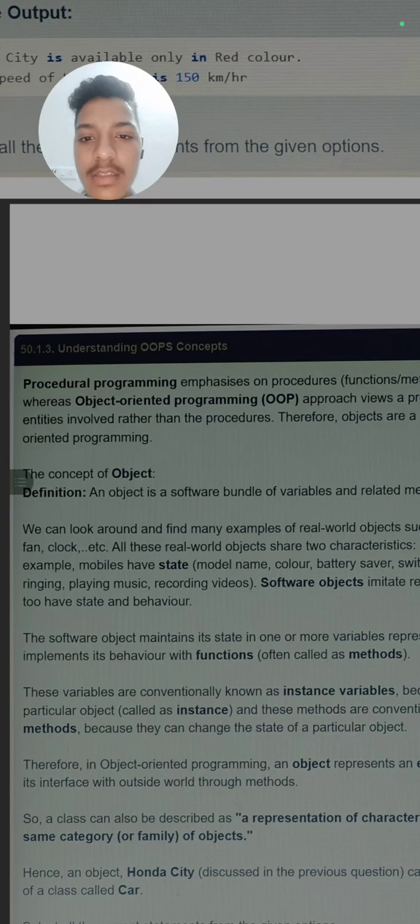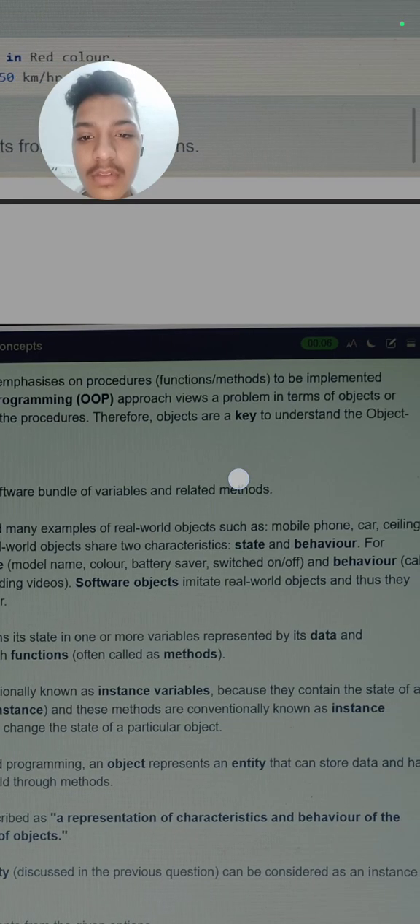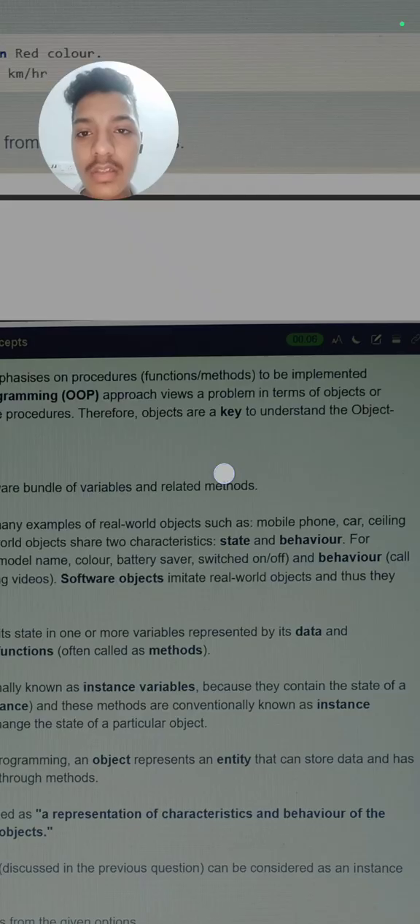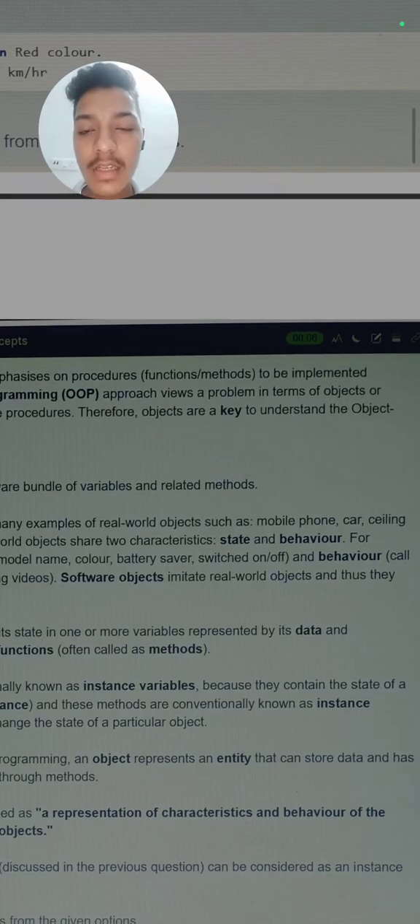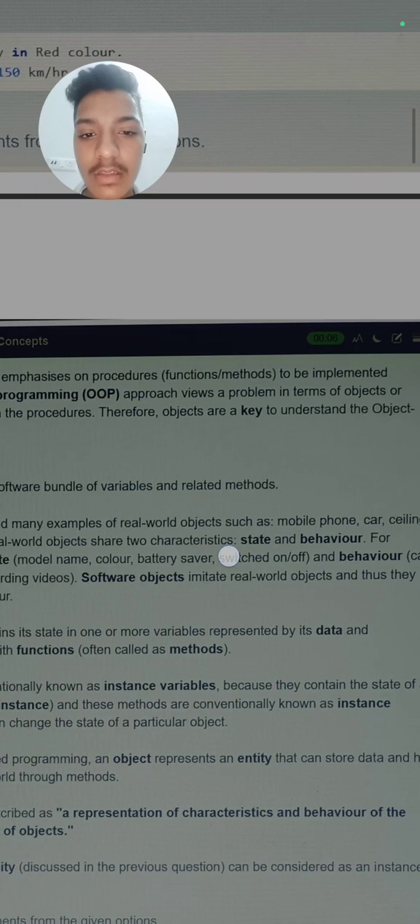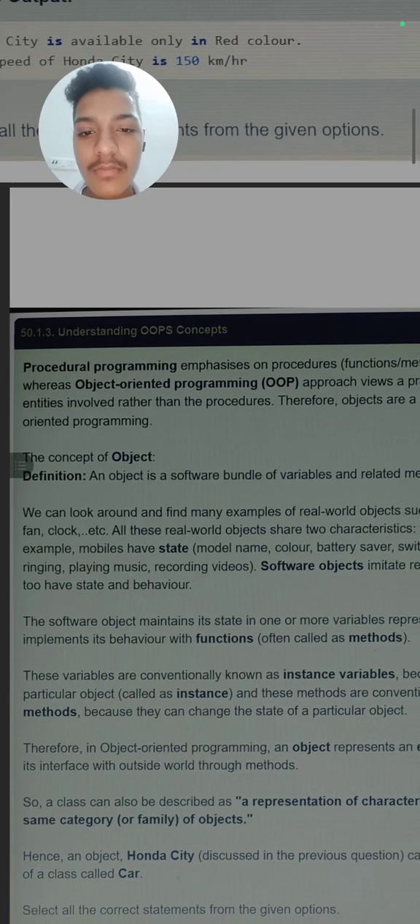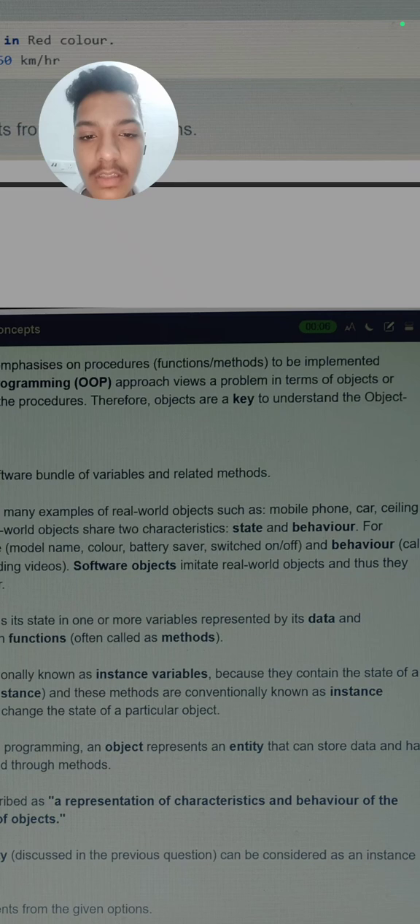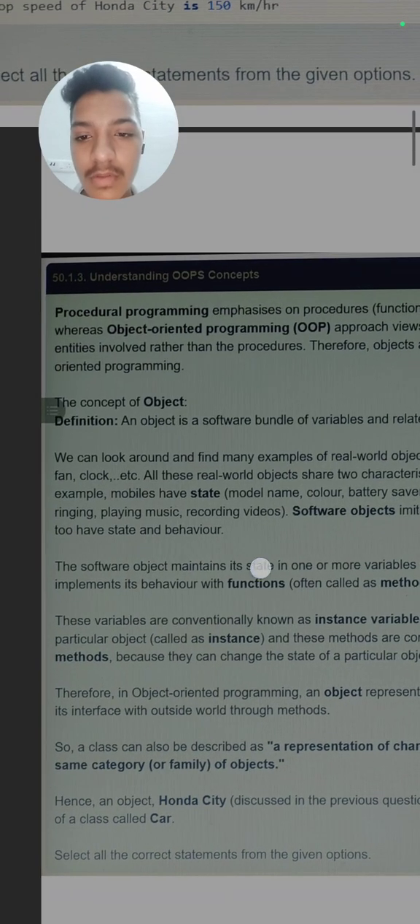Our next topic is understanding OOPS concepts. So what are the concepts included in this? First is procedural programming, which emphasizes procedures, meaning things are done procedure-wise. The first step is to define a class, then we define attributes, then methods, and these are implemented in object oriented programming. Therefore objects are the key to understanding object oriented programming.